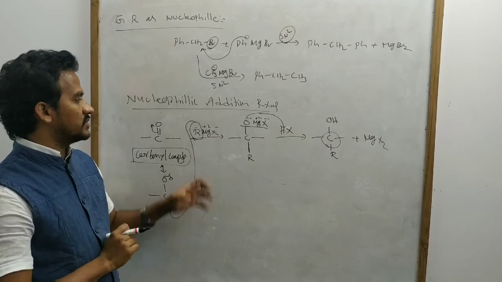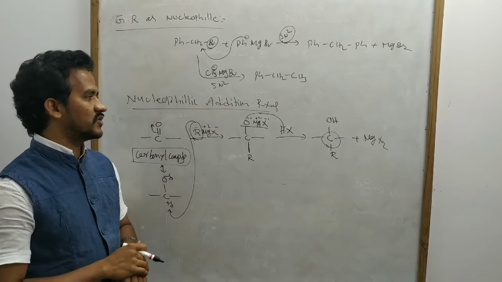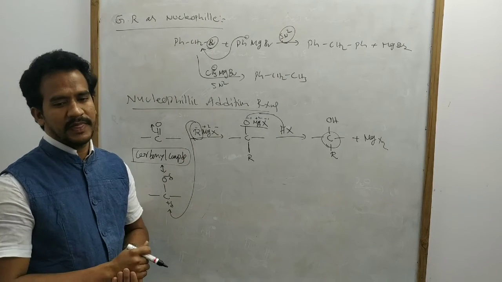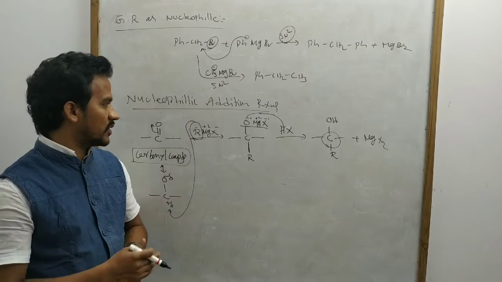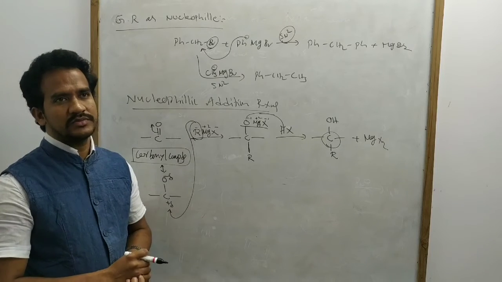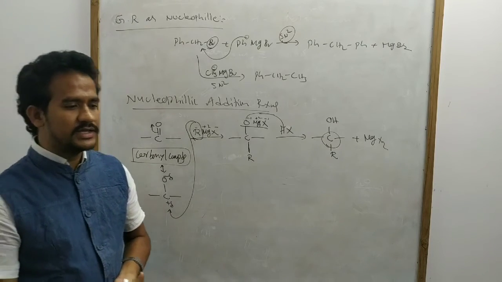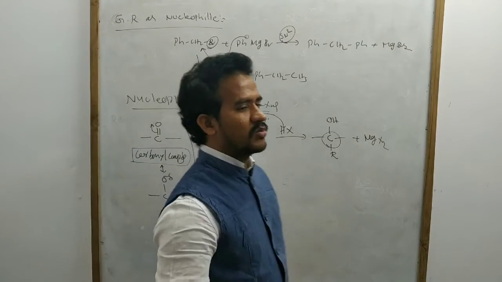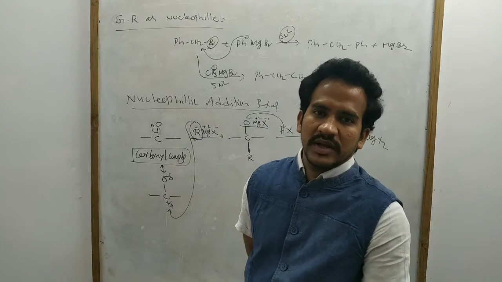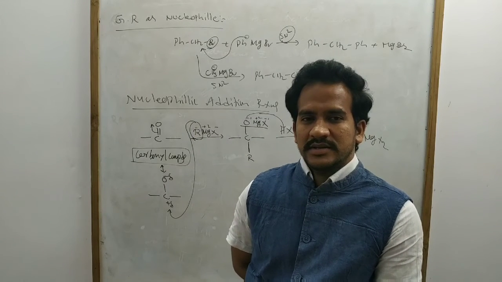So here, by addition of the Grignard reagent to the carbonyl compounds, we will get the alcohols. Okay, so we can write this one point. Carbonyl compounds are involved in nucleophilic addition reactions.